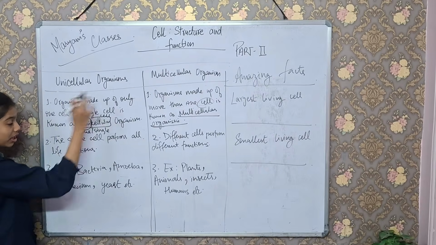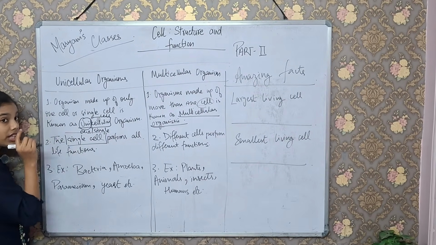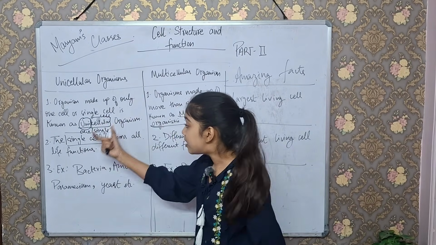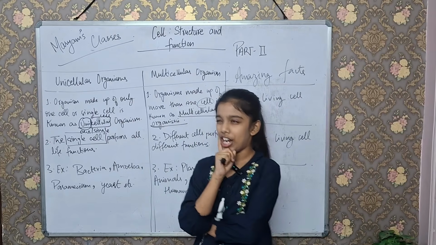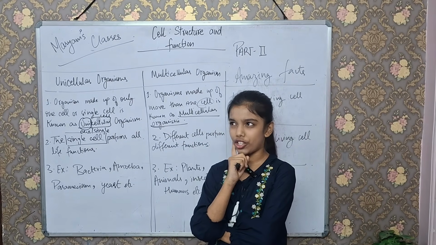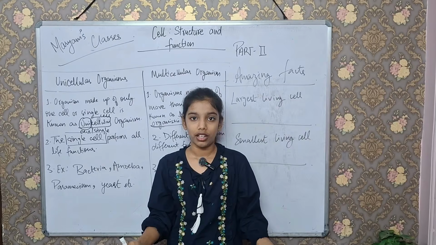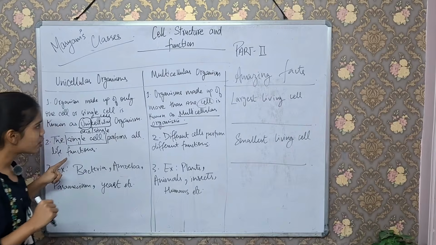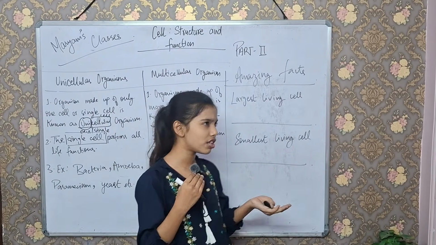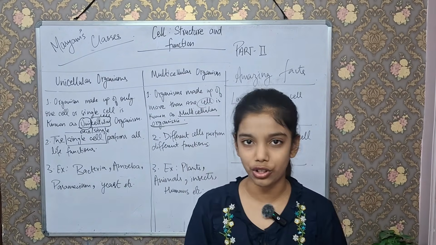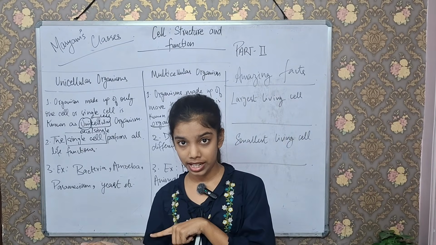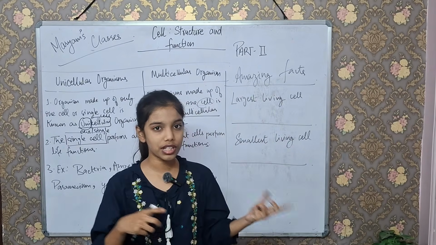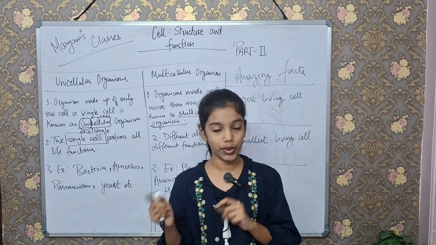In the unicellular organism they have only a single cell, so that single cell performs all the life functions. Yes, I'm not kidding, that single cell performs all the life functions, meaning digestion, excretion, circulation, all the life functions this single cell alone does in unicellular organisms. In multicellular organisms there are different cells, so they perform different types of functions. Like for excretion there are different cells, for respiration there are different types of cells, and for circulation different types of cells are available too.